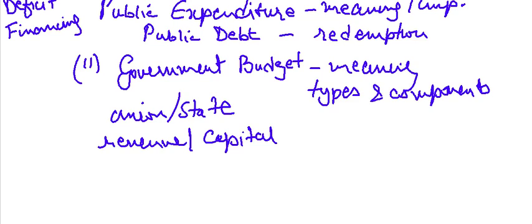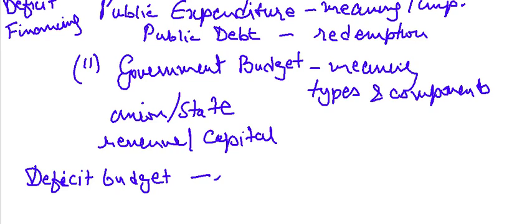You also have to know the concept of deficit budget. So you have to know deficit budget. And here are certain keywords that you are expected to know, which is revenue deficit.